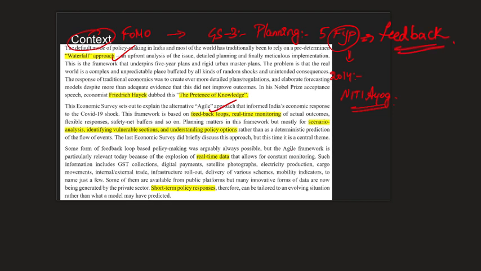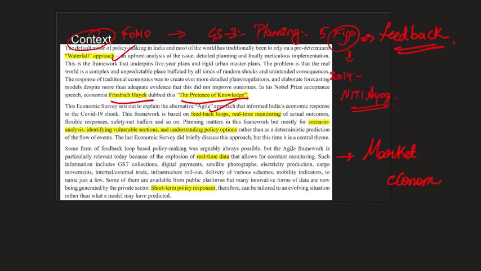So this is what the Nobel laureate Friedrich Hayek dubbed as the pretense of knowledge. Just to add some value to your understanding here, Friedrich Hayek is a liberal economic thinker or libertarian who believed in market economy only.